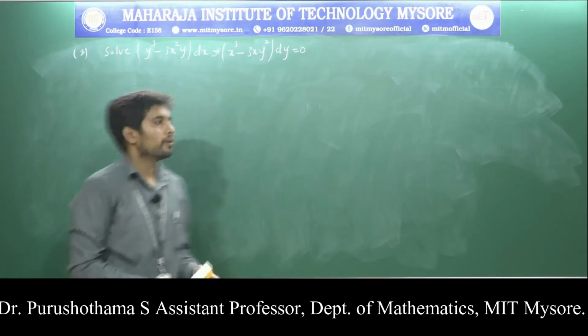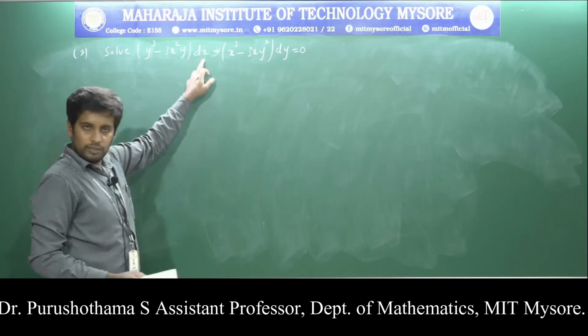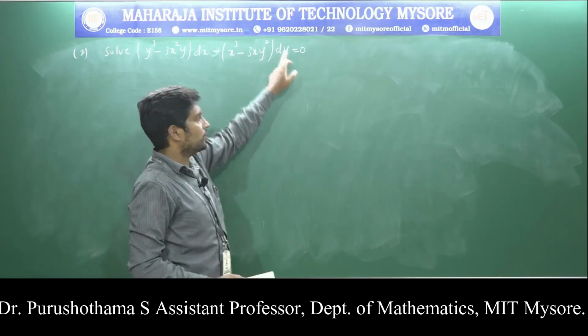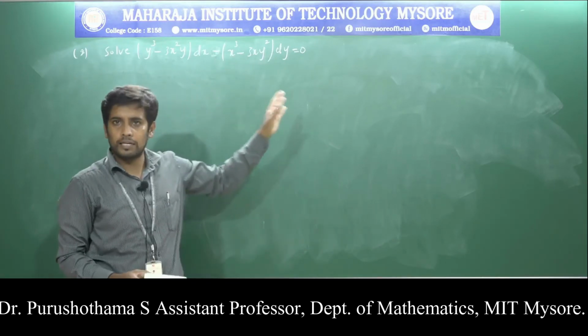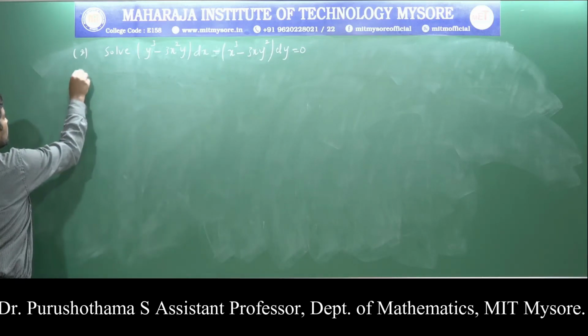The problem is: solve y cube minus 3x square y into dx minus x cube minus 3xy square into dy is equal to 0. This is the second problem in exact differential equations. So the solution is